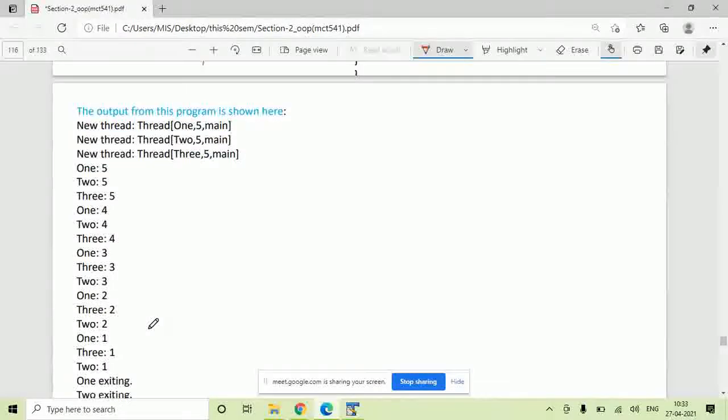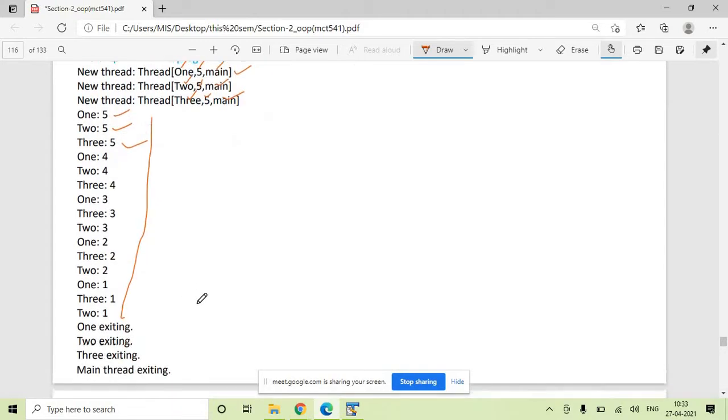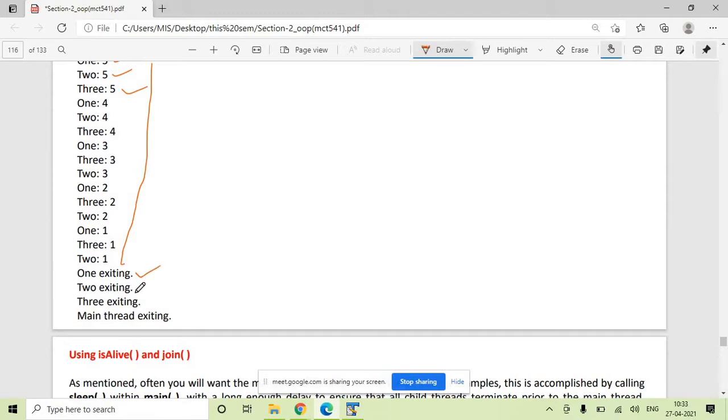Okay, see the output. First you have created thread number 1, the priority is 5, and it is created inside main. The second thread, priority 5, created inside main. The third thread, priority 5, created inside main. Every time you run the program the sequence will differ, something like 1 2 3, 3 2 1, 3 1 2. The threads complete execution, and in the last the main thread completes execution. Let's try to see the output.